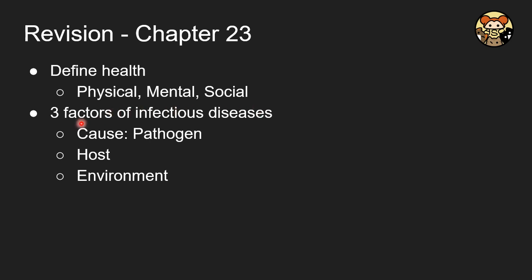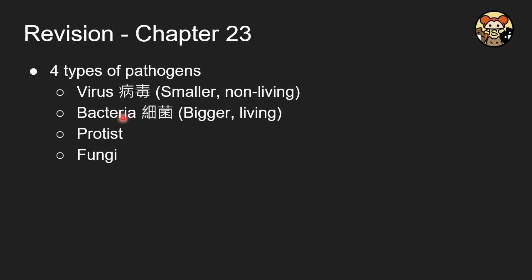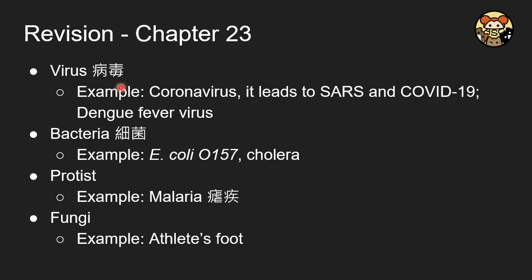And there are also three factors of infectious disease. There's the cause. All of them are caused by pathogens. So we have to understand the pathogens and the source, and we have a host and also the environment. And there will be four types of pathogens: virus, bacteria, protists, and also fungus. And remember, viruses are smaller and they are not living particles, while bacteria are bigger and also they are living organisms. And for virus, the best example will be coronavirus. It leads to SARS and also COVID-19, which affected us deeply, and also it includes the dengue fever virus.